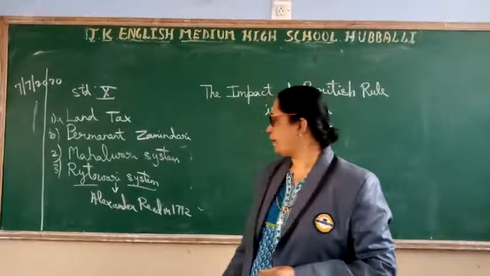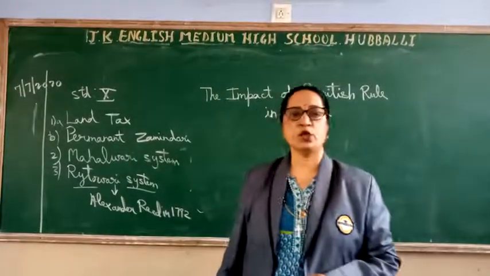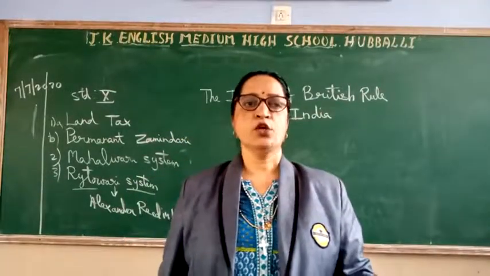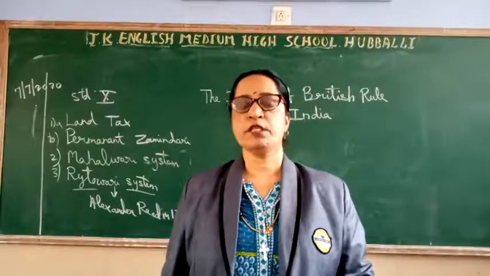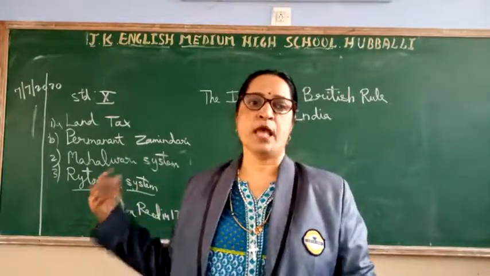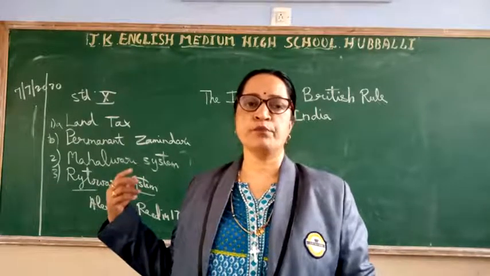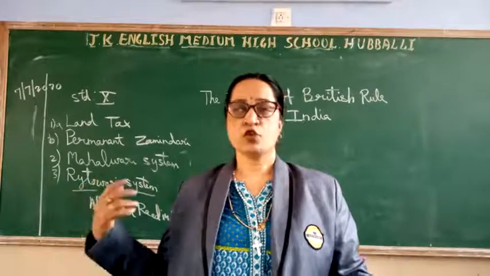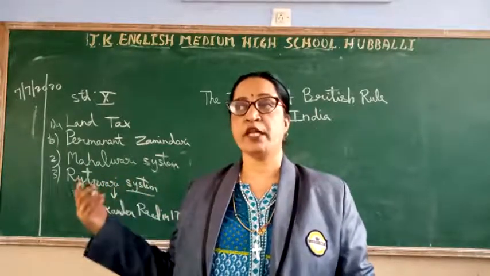Okay, so here what happened, children, in the Ryotwari system, I continue. The officials take punitive action to collect the land tax. Officials means the company officials, they come to collect the land tax from the farmers, and the farmers had to borrow money from the lenders whenever the crops failed. So there are some money lenders who give money to the farmers.